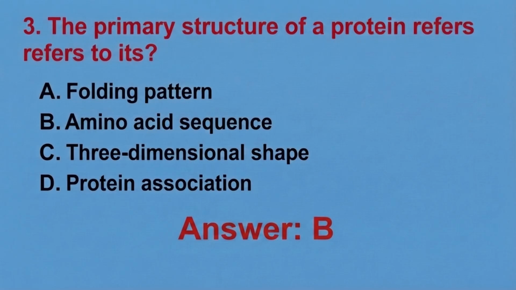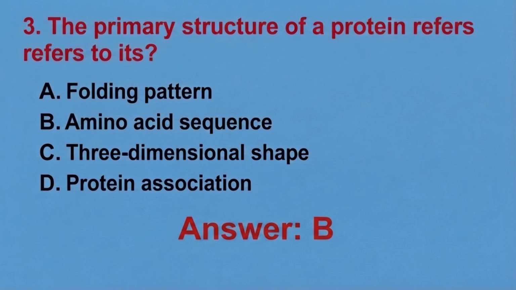Okay, so the primary structure is the exact sequence of amino acids joined together by a peptide bond. So the sequence determines how the protein folds and ultimately performs its biological function. Okay, why other options are wrong? Option A, it refers to protein folding rather than the amino acid sequence and is associated with higher levels of protein structures.